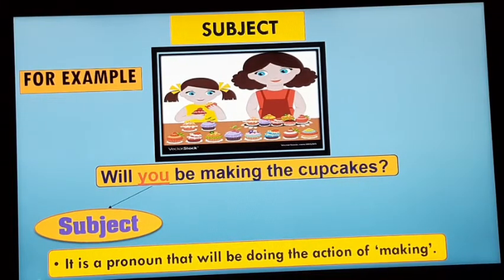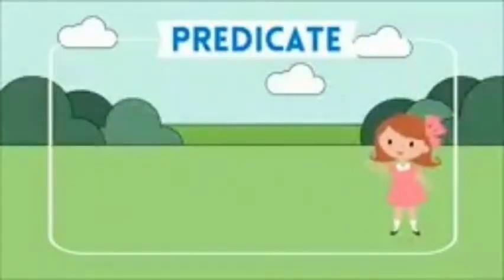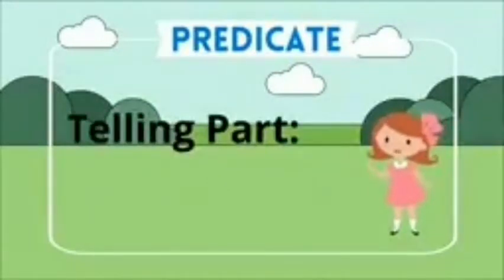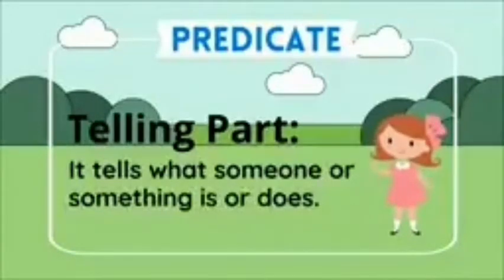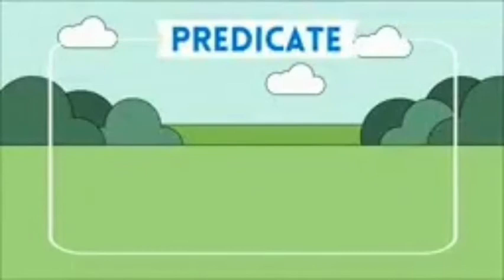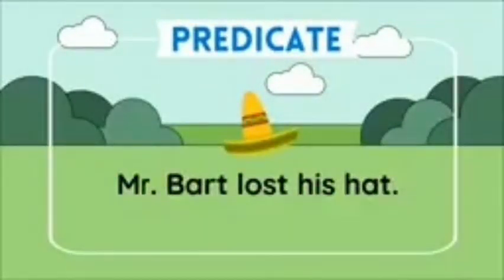Now we are going to the next concept, that is predicate. The second part of a sentence is the predicate. The predicate tells what the subject is or does. In other words, it tells what someone or something is or does. Let's take a look at this sentence. Mr. Bart lost his hat. Which part shows what Mr. Bart did? What did he do? He lost his hat. Lost his hat is the predicate of this sentence.